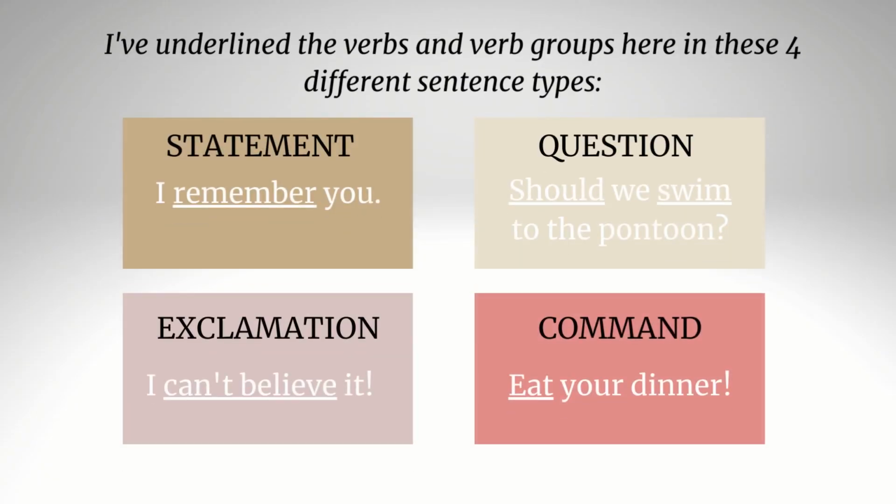I've underlined the verbs and verb groups here in these 4 different sentence types. The statement, for example, I remember you. A question, should we swim to the pontoon? An exclamation, I can't believe it. And a command, eat your dinner. You'll notice that a verb in a sentence can be a single word or it may be a group of words.